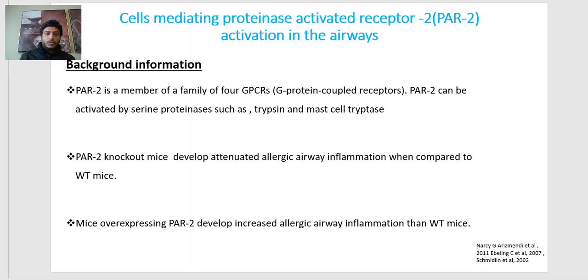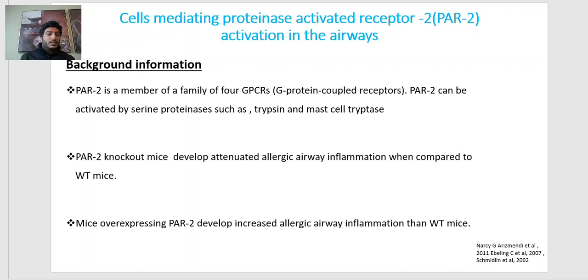Villagovta's lab. Today we are talking about the cells mediating proteinase activated receptor 2 activation in the airways. So just to give a quick background about PAR2: PAR2 is a member of a family of 4 G protein coupled receptors, and PAR2 can be activated by serine proteinases such as trypsin and mast cell tryptase.